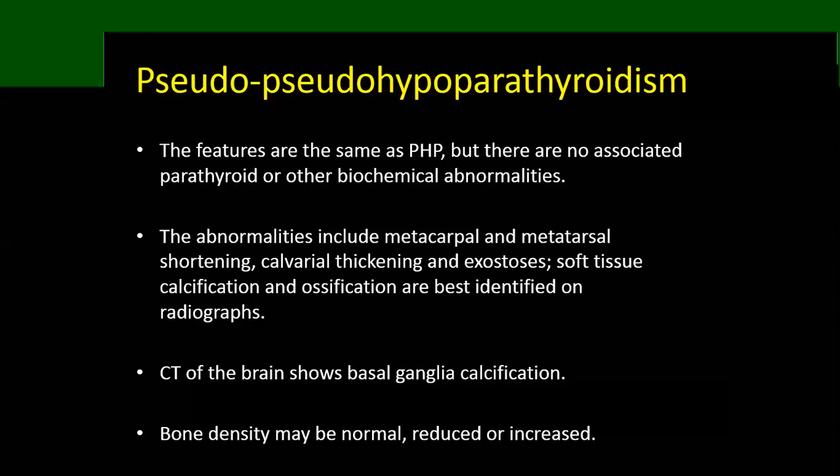So this is called pseudopseudohypoparathyroidism. The abnormalities here will include metacarpal and metatarsal shortening, calvarial thickening, exostosis, soft tissue calcification, and ossifications. All of them are the features we talked about previously. Also, we can see some basal ganglia calcification in the brain. The bone density here may be normal, reduced, or increased.